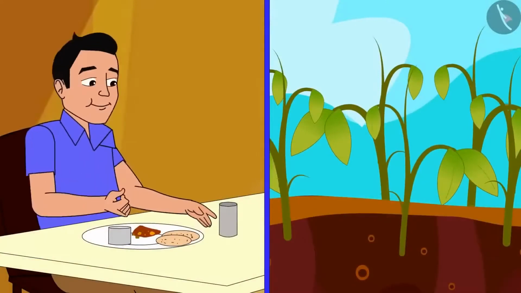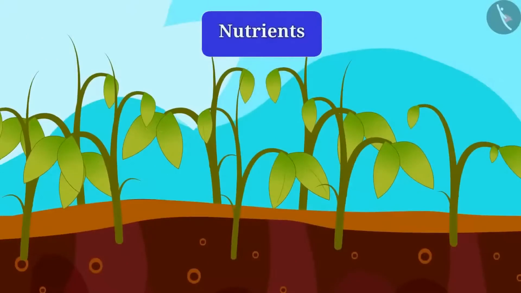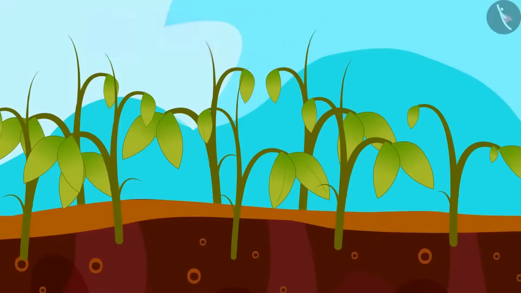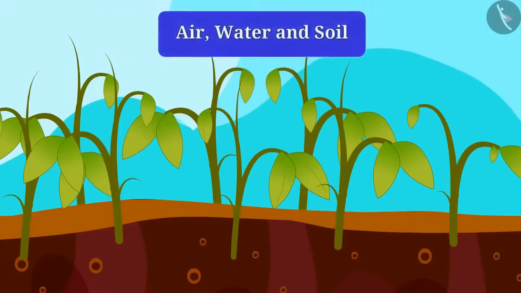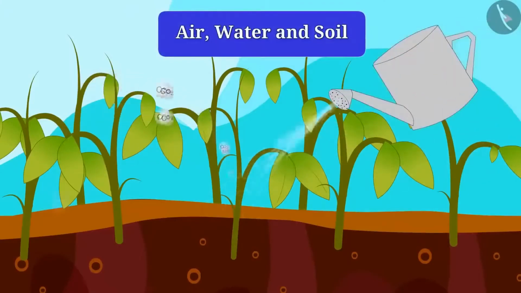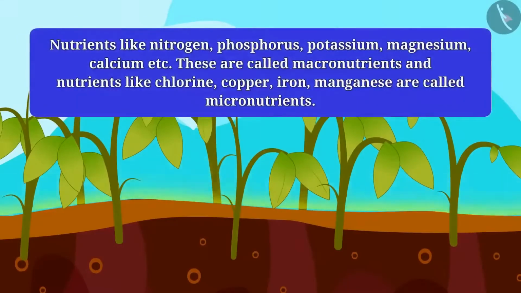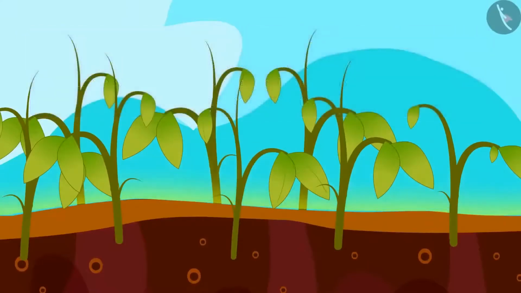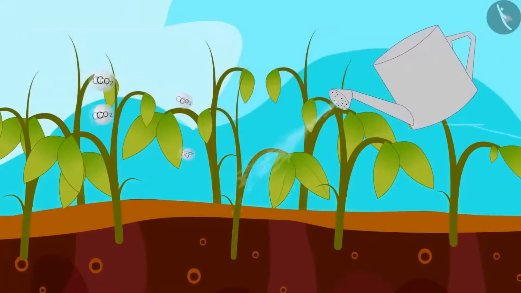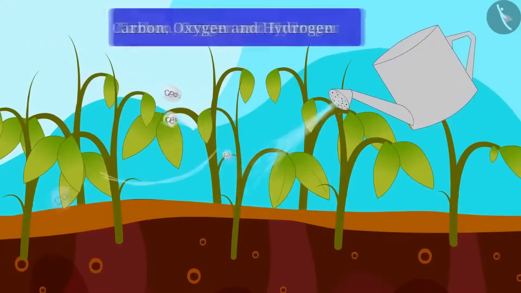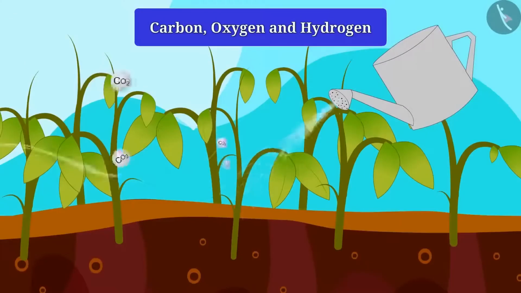Do plants also require nutrients for their growth? Just think. Yes, plants need nutrients for their growth. And do you know where they can get nutrients from? Tell? Yes, from air, water, and soil. Most of the trees get nutrients from the soil like nitrogen, phosphorus, potassium, magnesium, calcium, etc. Do you know what nutrients the tree gets from air and water? Think. Trees get carbon, oxygen and hydrogen from air and water. All these nutrients help the plant to grow.